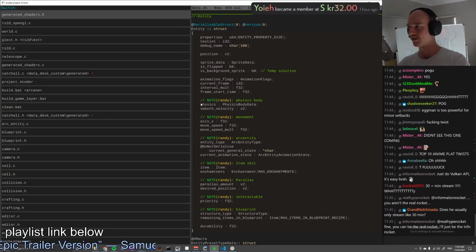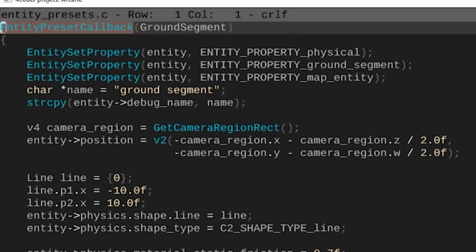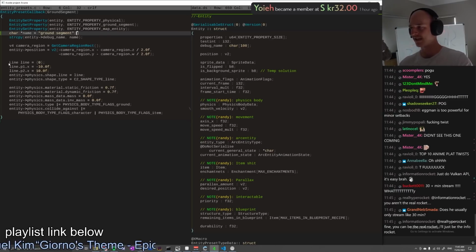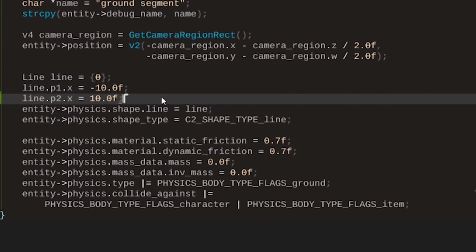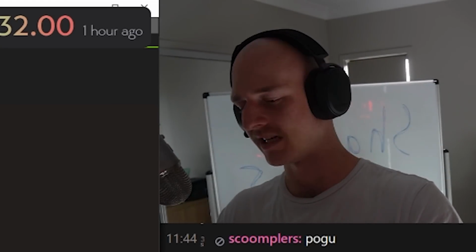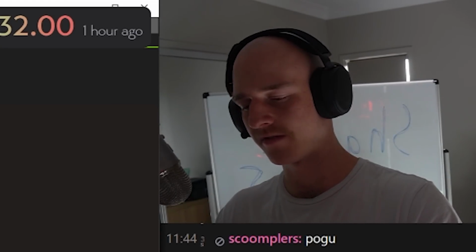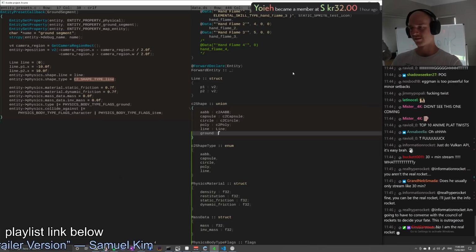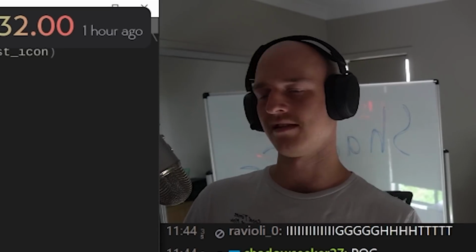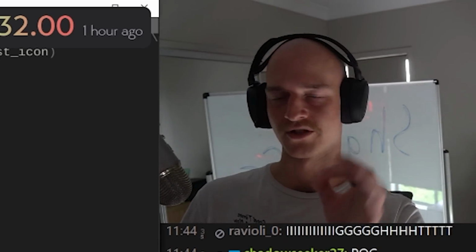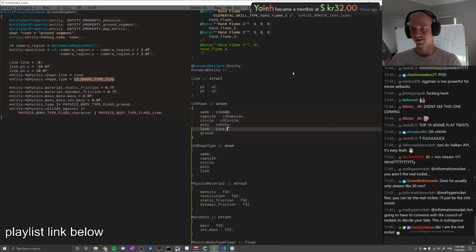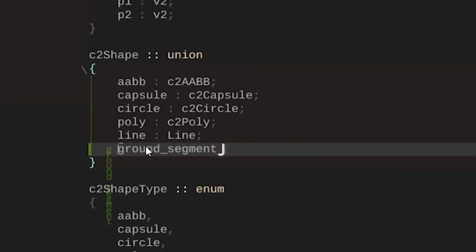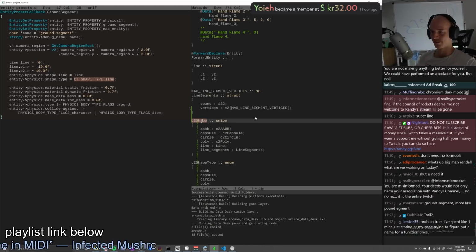Literally, all we've got to do is go into the entity presets, and we're just going to have to start treating this entity differently. So instead of it being a line, and we've got P1 and P2, I'm guessing we make it a big polygon. Yeah, that's going to be very problematic for the collision system. We could create a new shape, which is just like round, and the way it gets treated in the collision editor is just a bunch of small little lines. It just divides up then. We could just call it a ground segment, honestly. Ground segment. If we compile that, that should be all good.